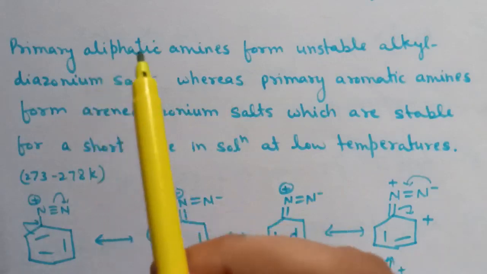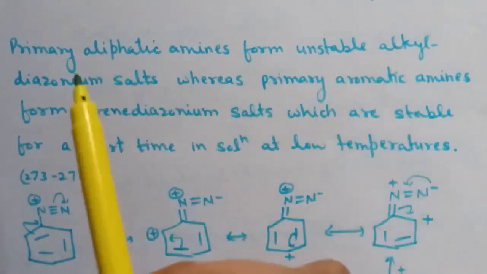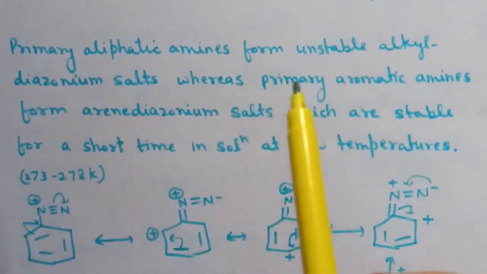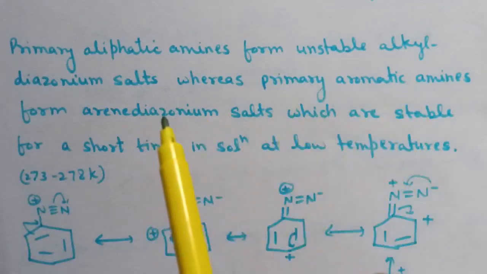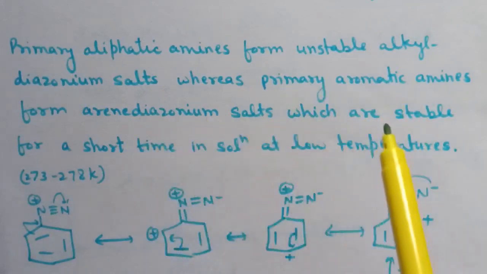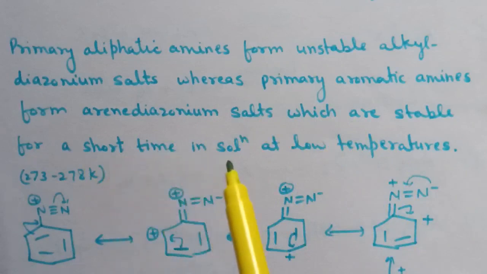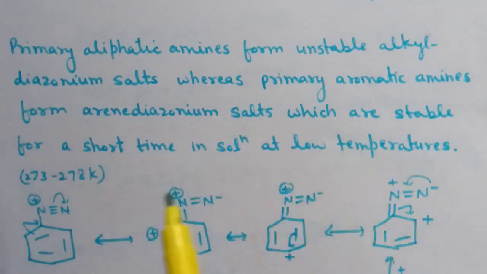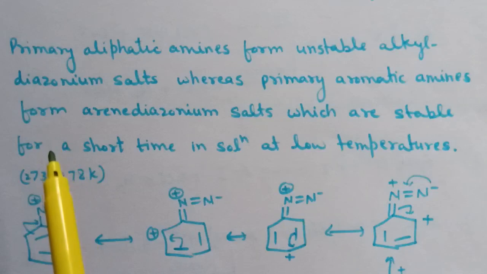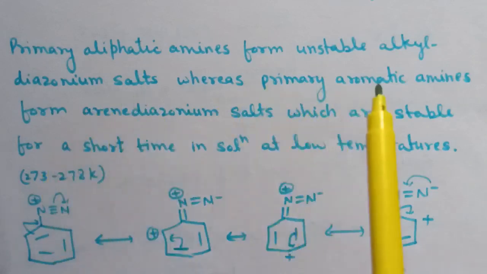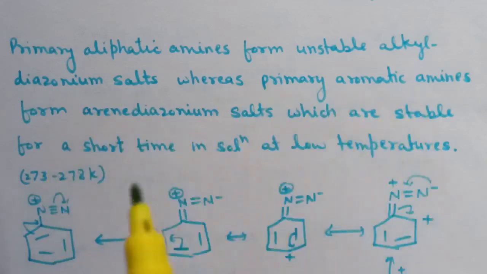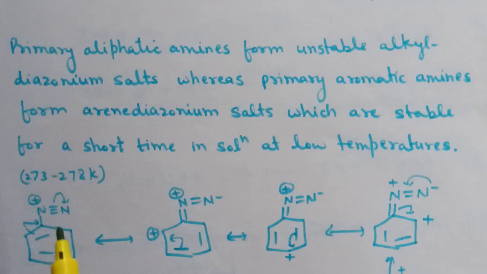Next, primary aliphatic amines form unstable alkyl diazonium salts, whereas primary aromatic amines form arene diazonium salts which are stable for a short time in the solution at low temperature. So, benzene diazonium salts of primary aromatic amines are stable, and the reason is due to resonance, this positive charge is dispersed on this benzene ring, and because of that the benzene diazonium salts are stable.